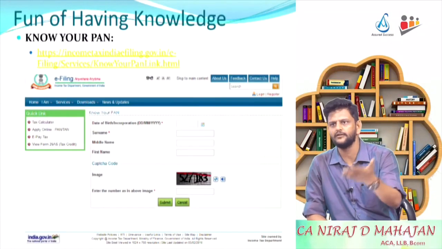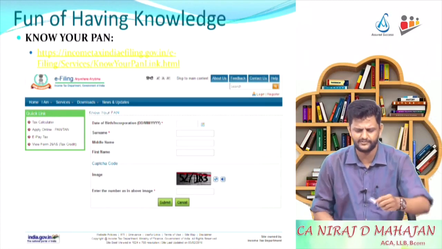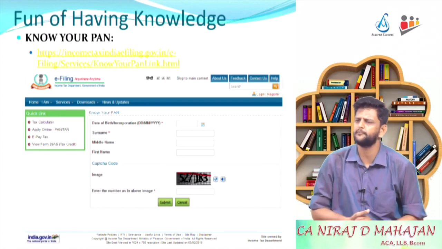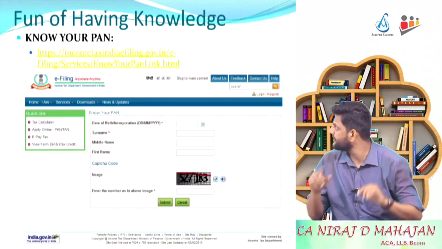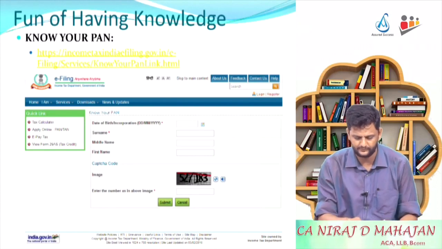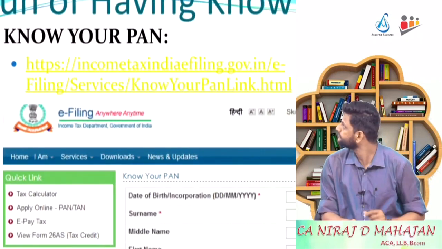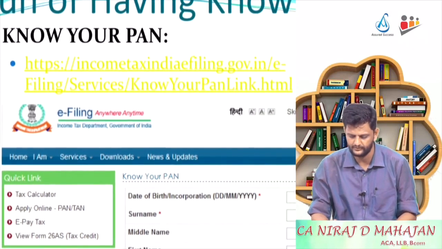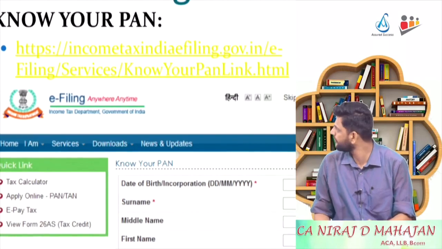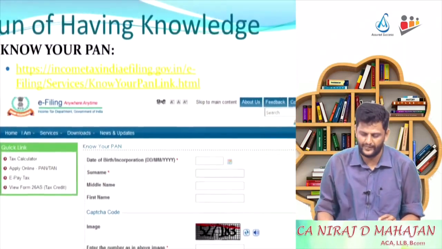But basically, if you have missed your PAN number or PAN card, and if you really don't remember it, usually that happens at times with senior citizens. They don't really remember that PAN. In that case, that service is provided. Okay, so I have given you a screenshot of that website. Can you see e-filing over here? That website is of e-filing, and over here you had some features or options to know your PAN.